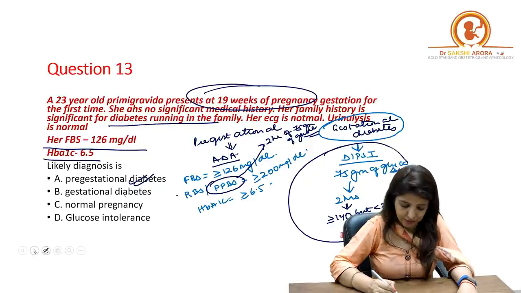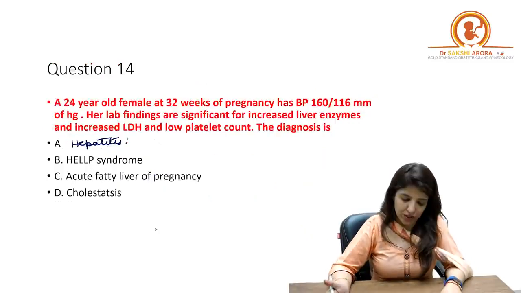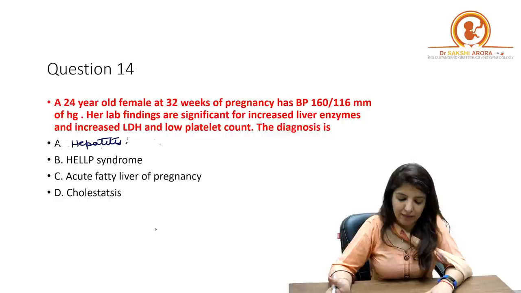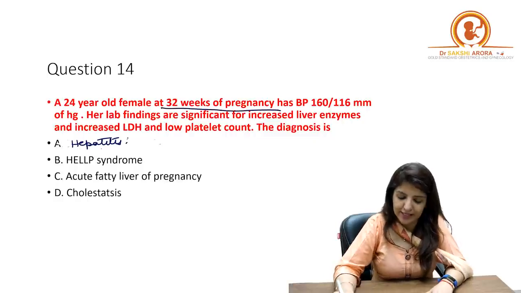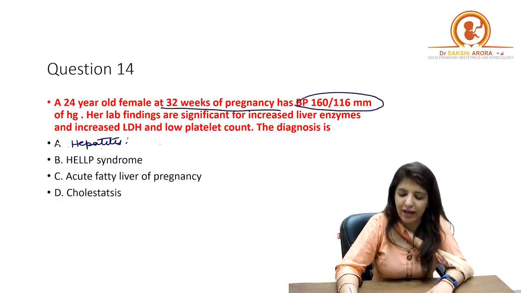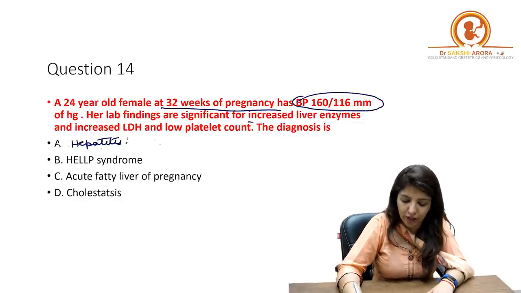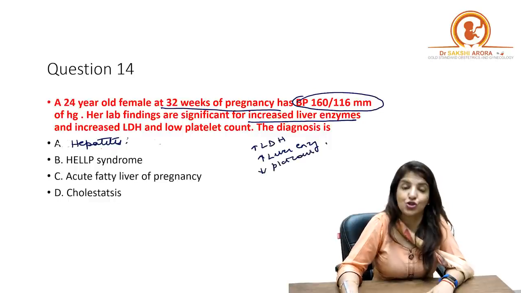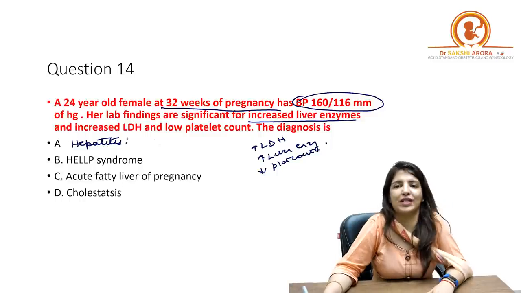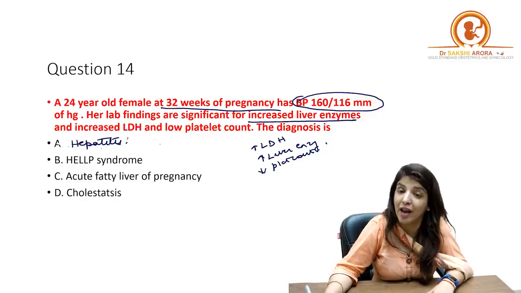Right? Let's see question number 14. A 24-year-old female at 32 weeks of pregnancy has BP 160 by 116, which means that her BP is high. Her lab findings are significant for increased liver enzymes, increased LDH, and decreased platelet count. What is your diagnosis? I know all of you know the diagnosis, and the diagnosis is HELLP syndrome.